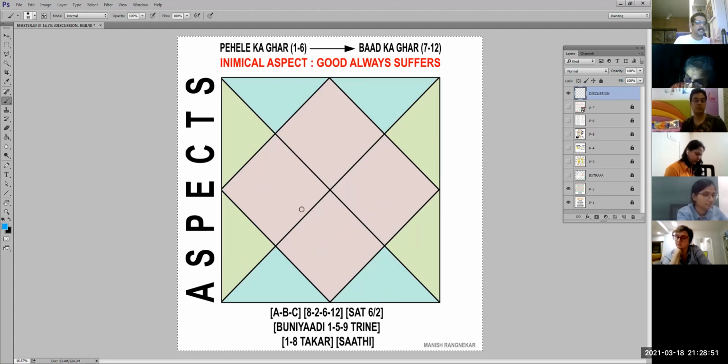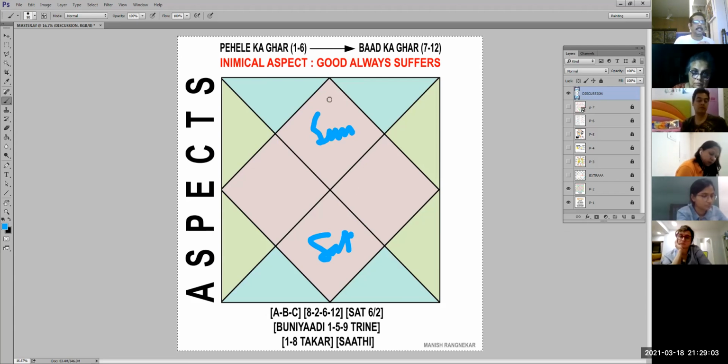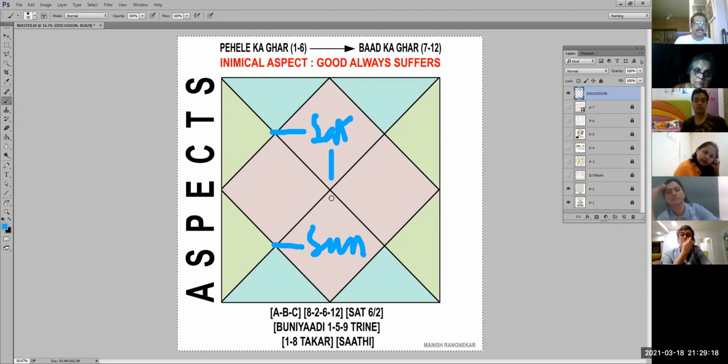The Sati Graha concept is slightly different from what I told you earlier. Sati Graha is where they exchange their rashis. For example, if Sun is seated here and Saturn is seated here, they are in their own rashis. This is Sun's house and this is Saturn's house, right? But if you do it the other way, Saturn seated here and Sun seated here, then Saturn becomes debilitated here and Sun becomes debilitated here. But because they have exchanged their houses, they become Sati Graha. And Sati Graha normally don't hit each other.